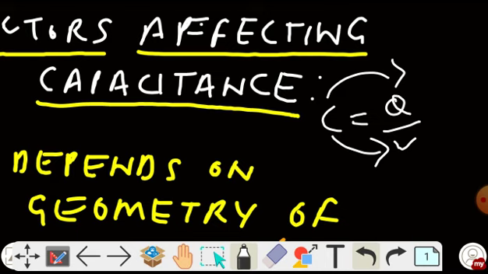This is similar to the formula of R being V by I, but resistance doesn't depend on voltage and current. Resistance is a property of geometry and the material. Similarly, capacitance neither depends on charge nor on voltage. It is a property of the material and the geometry of the capacitor.